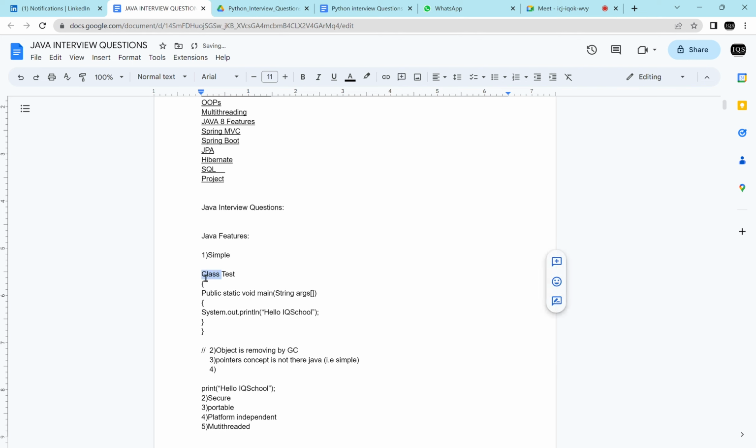What is this? Class. What is this? Test. This is public. This is static. This is void. Even though you don't know anything about the Java programming language, you are able to read this program, right? Yes. If I tell you to write class, you will write class. If I ask you to write test, you will write it.